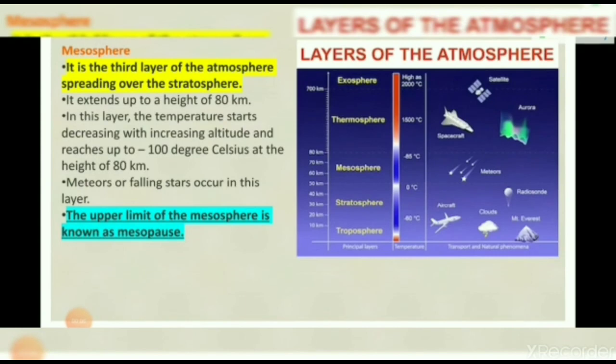Now comes the mesosphere. This is the intermediate layer beyond the ozone layer and temperature gradually falls over here. Mesosphere में temperature गिरता है and the meteors, the shooting stars, they burn over here.